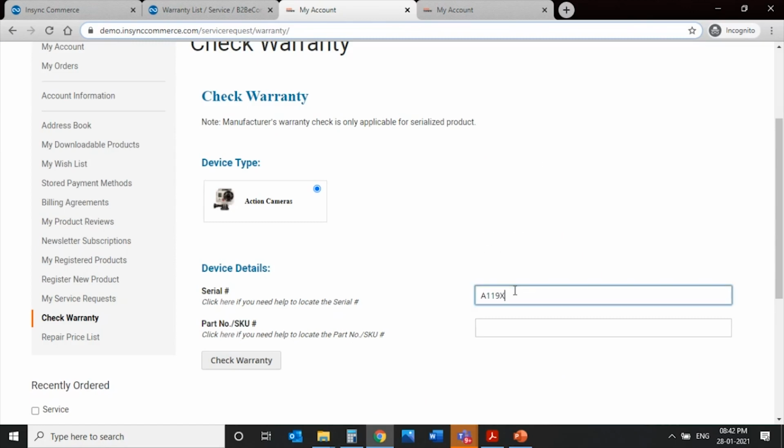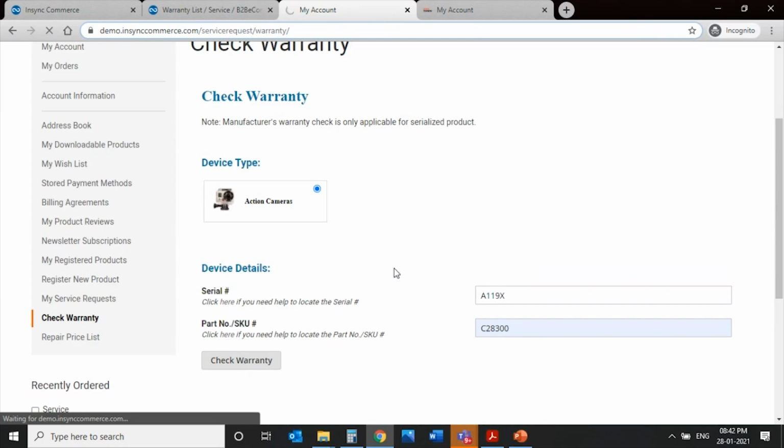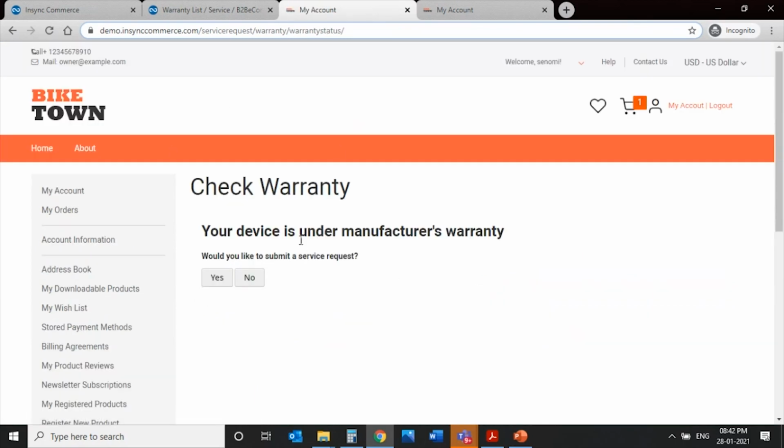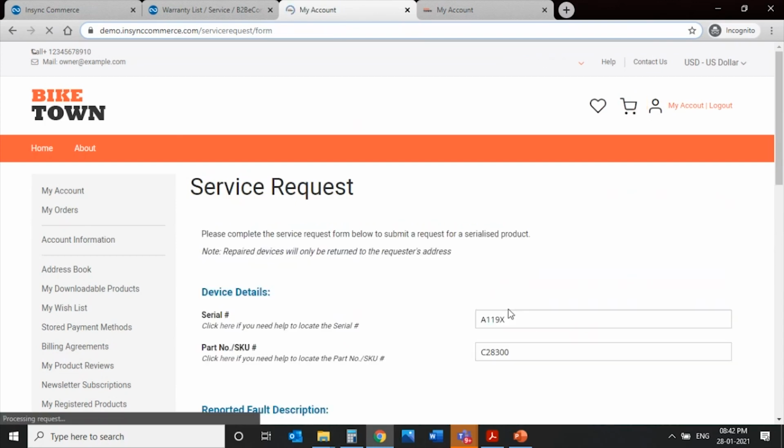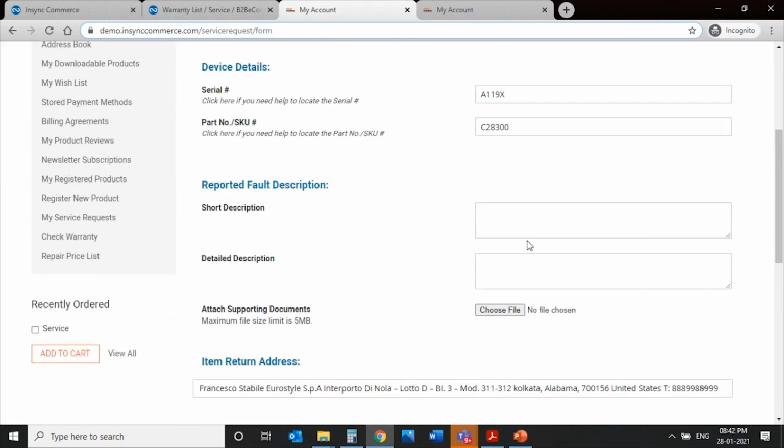So I put the serial number, the SKU, I check for warranty, and the website tells me that it is under warranty. Would you like to submit a request? I say yes, and then I need to provide certain options describing.